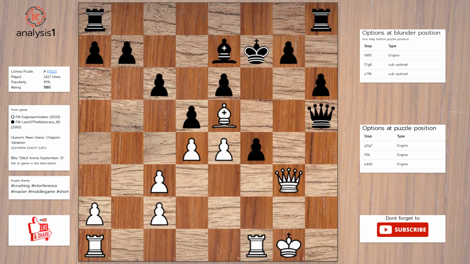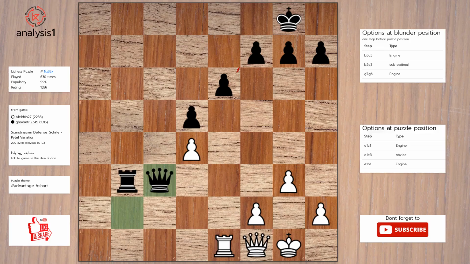Checks in this position are: queen takes pawn, check. Queen to g6, check. Queen takes pawn, check. Rook takes pawn, check. The answer is: queen takes pawn, check. King to e8. Queen takes rook, check.